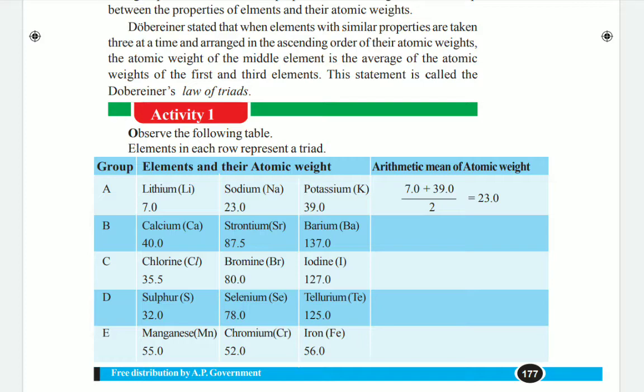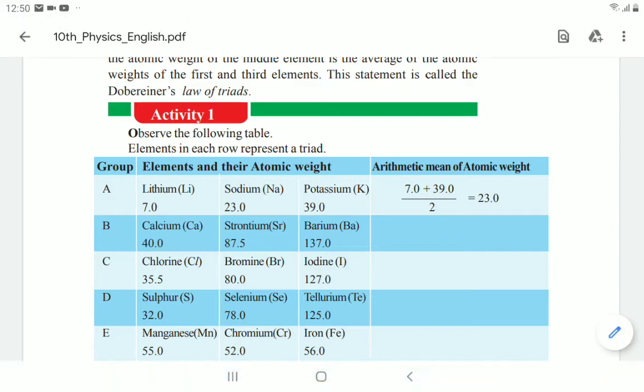Okay, so Dobereiner's law is satisfied for the first group of elements. This is the best example for Dobereiner's triads: lithium, sodium and potassium. You can do the same thing for the remaining ones also. For the second group he took calcium, strontium and barium, for the third chlorine, bromine, iodine, for the fourth sulfur, selenium, tellurium, and the next one manganese, chromium and iron. You do this one, children, in your textbooks. You can complete this table and finally you have to get the answer.